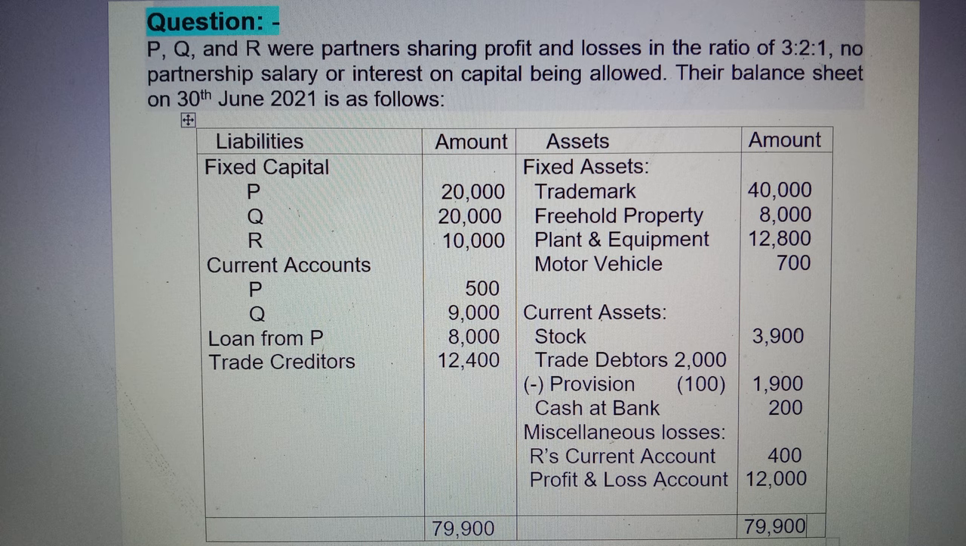Now the asset side, fixed assets. Under this, trademark 40,000, freehold property 8,000, plant and equipment 12,800, motor vehicle 700. Current assets: stock 3,900, trade debtors 2,000. We will consider the gross value of trade debtors in the realization account, and on the credit side we will consider provision for doubtful debts. Cash at bank 200. Miscellaneous losses: under this, our current account 400, and profit and loss debit balance 12,000, which we will distribute in the ratio of 3:2:1 in the partners' capital account.